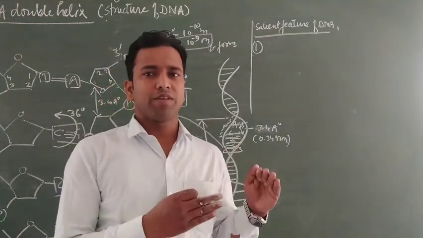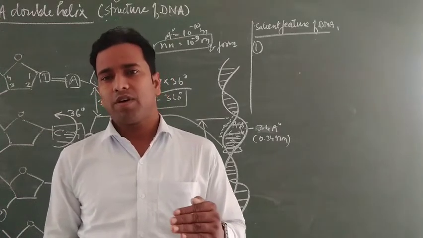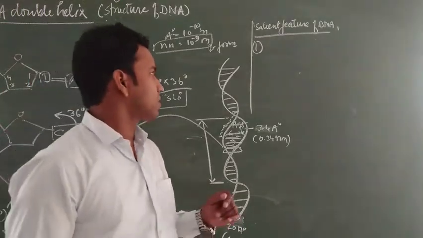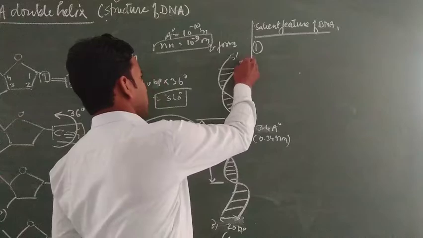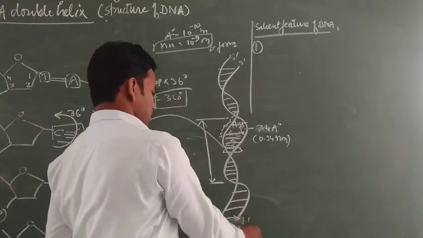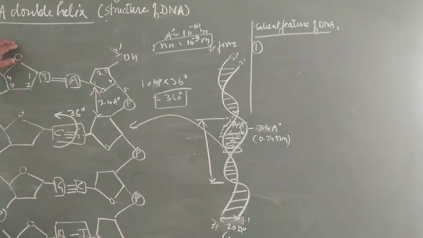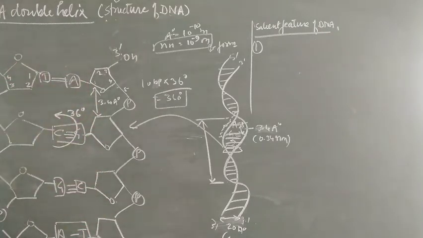One shows 5' to 3' orientation, and the other is in the opposite direction. Clear? You can see here, suppose this is 5' to 3', and this one is 3' to 5'. Both chains are anti-parallel, just opposite in position.